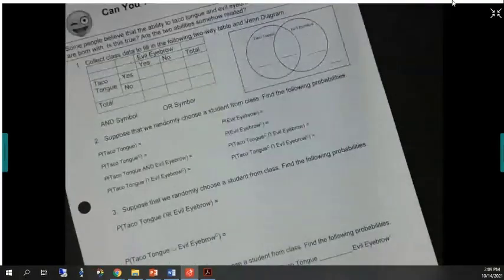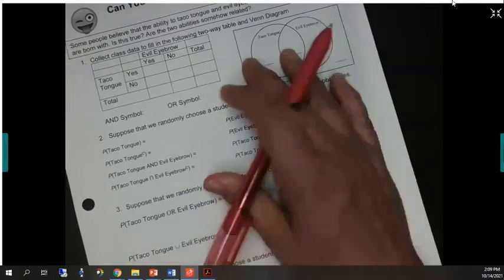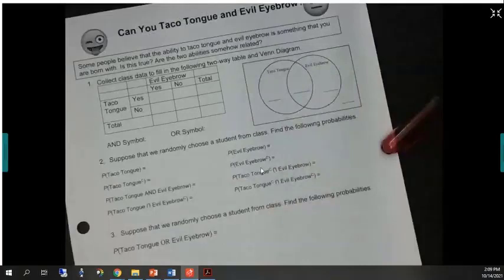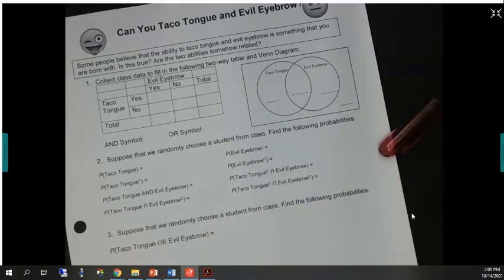I know we had someone in every group record how many people could do each thing. So, how many people were super talented in this corner? 13? Oh my God, there were 13 of you?